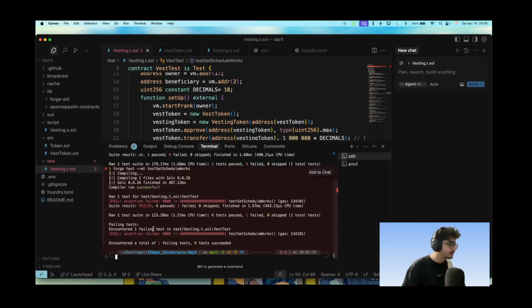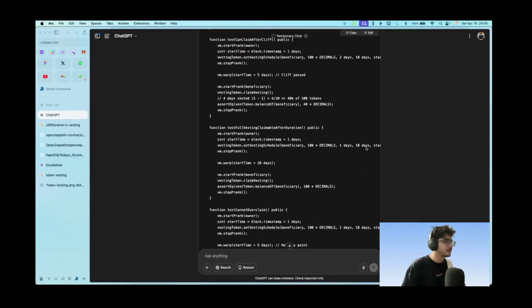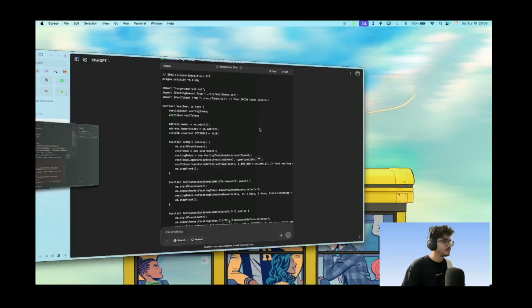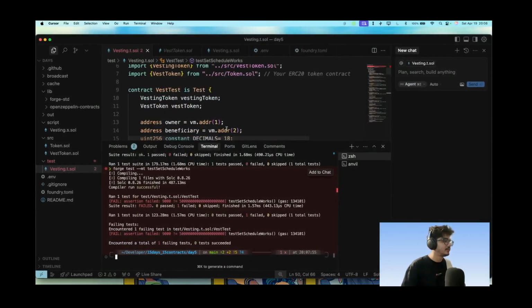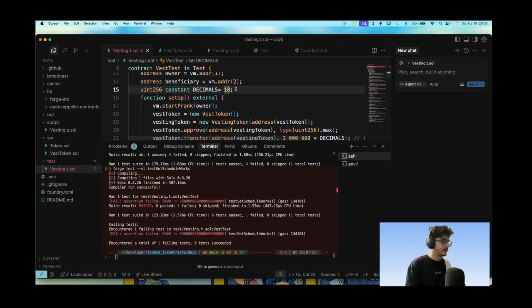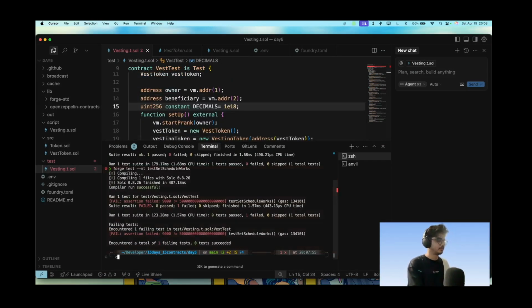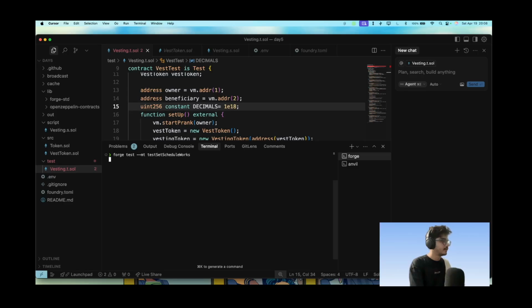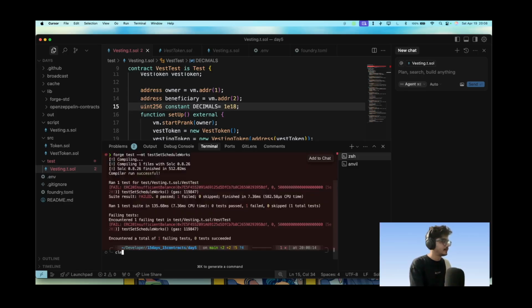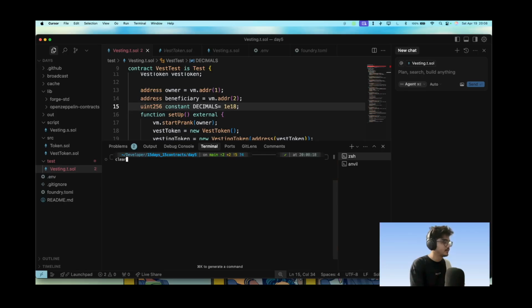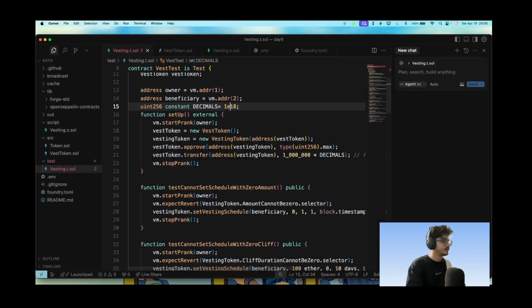Let's think about this for a second. What has AI given us? The decimals have to be 1e18 and not 18. So that's what we need here. If it is 1e18, then also it is insufficient balance here. Okay, 1e18. Let's add the console logs here.